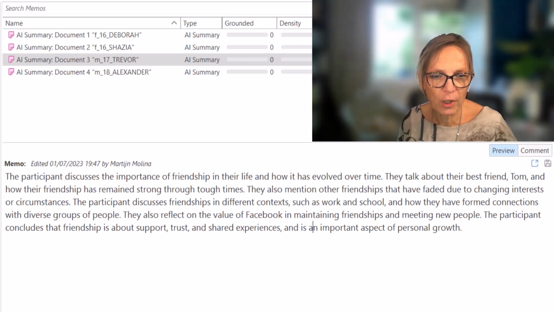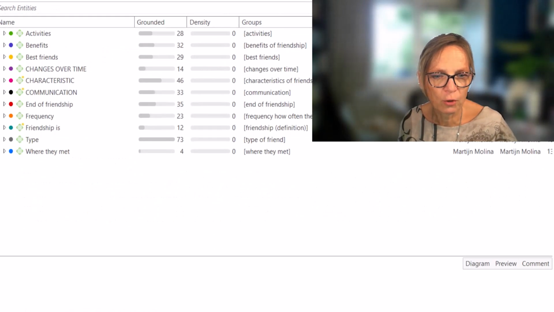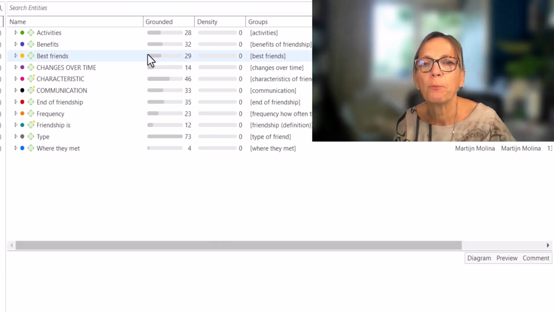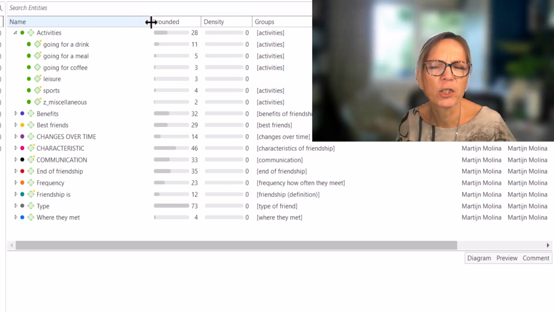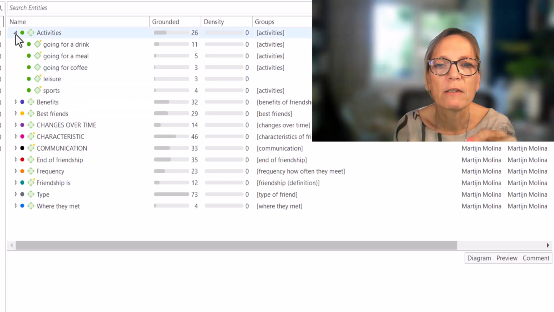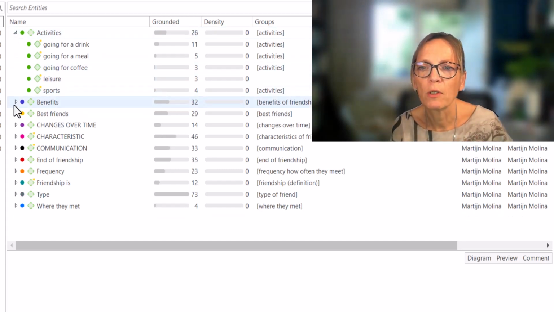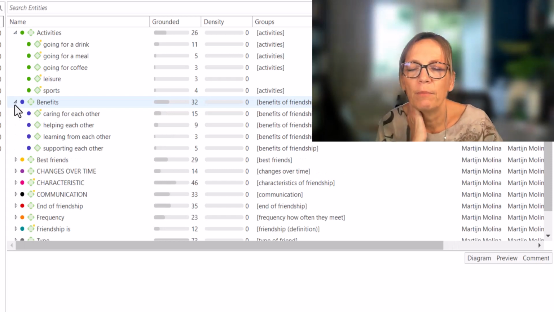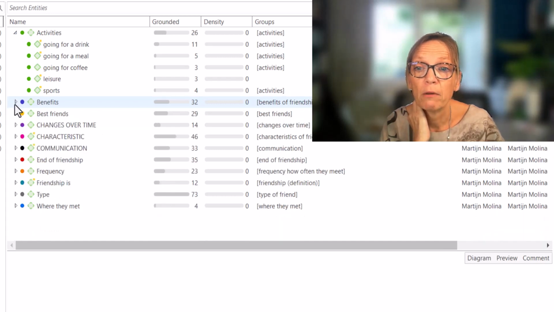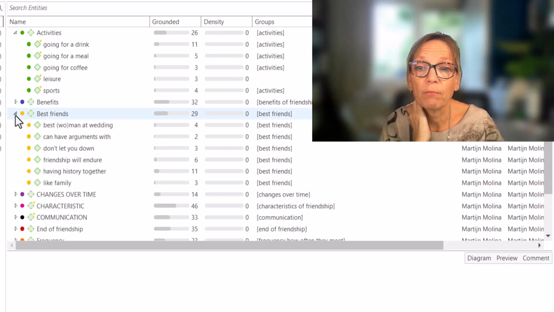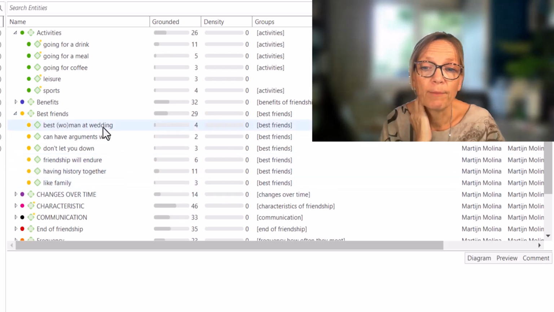If we look at the coded version of the project to give you some ideas, so that wasn't mentioned in the summary, so what they're actually doing together, well, that's kind of a test code. So the activities, that wasn't actually mentioned, what they're doing together. The benefits, caring, helping each other, so that was in the summaries. Also about the best friends, but not so much in detail.